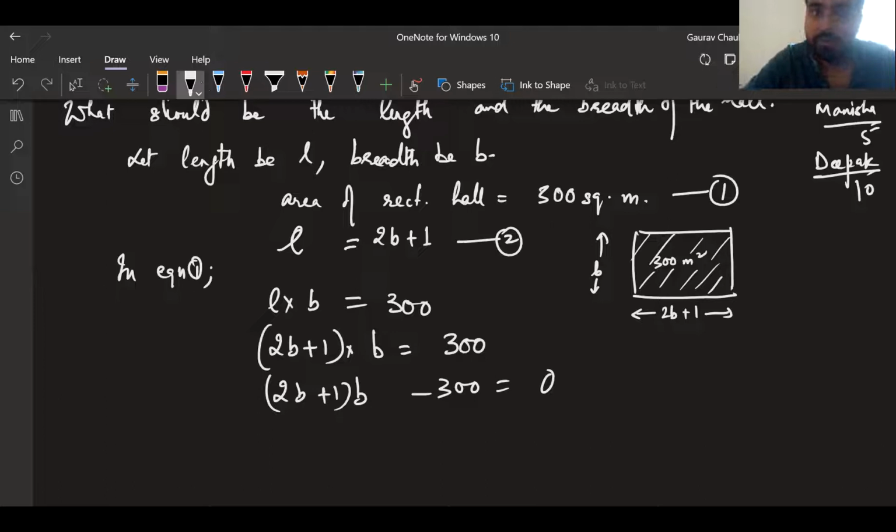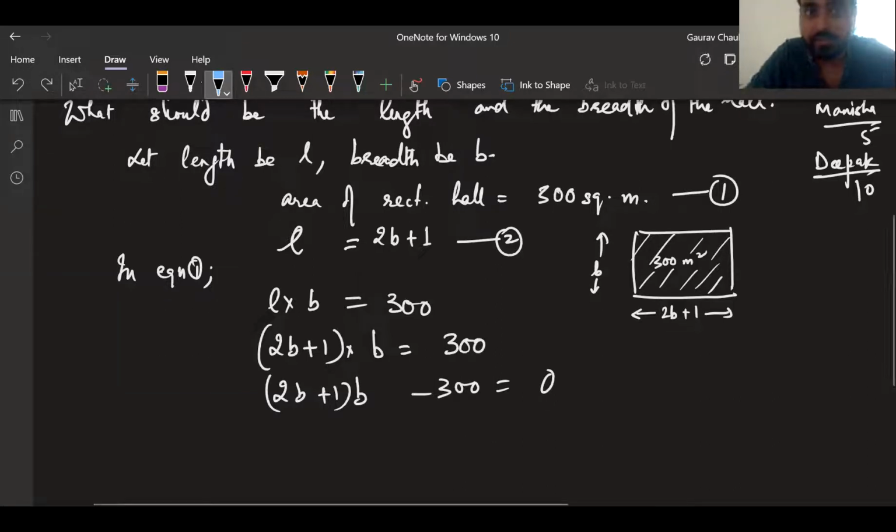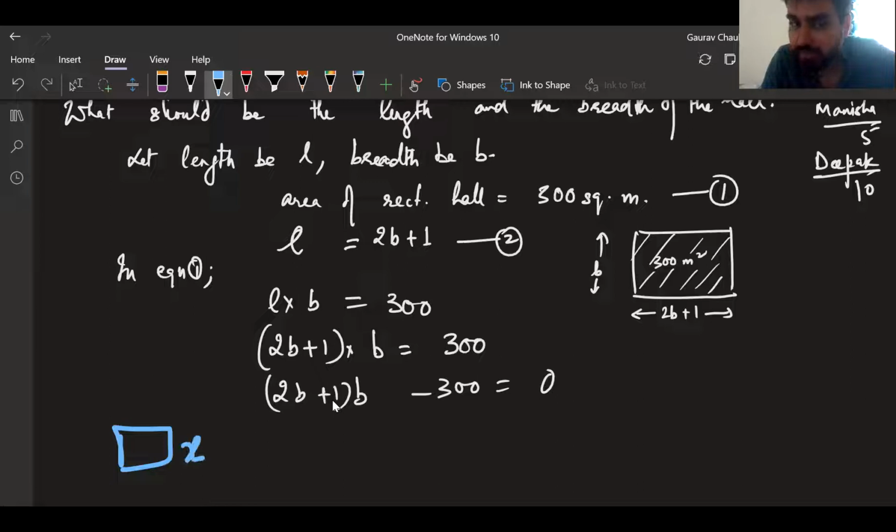I want to hear from Dilruba. What do you think, Dilruba? Do you think this would be standard form? Do you think, Manisha, that this is a coefficient? Sir, no, sir, we have to open the brackets. We have to open the bracket for obvious reasons, right? This also has a variable inside it, correct? We need some coefficient into variable plus some constant term, okay? Now that's not our case. So so far we are not in standard form.